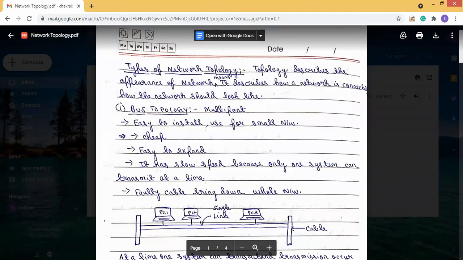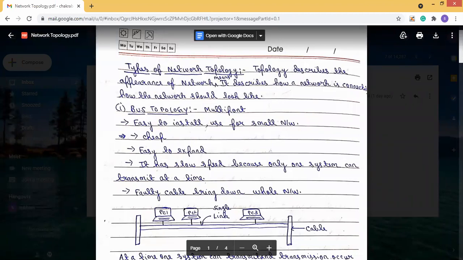Now, there are 5 types of network topology present in our network system. What are they? One is bus topology, another is star topology, another is ring topology, mesh topology, and tree topology. These 5 types of topologies are present in our network system. We will see these 5 topologies one by one. First is the bus topology.